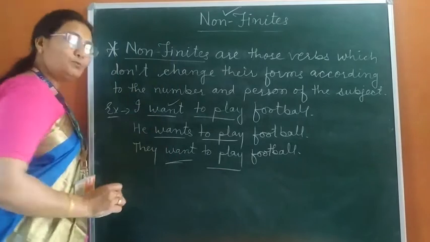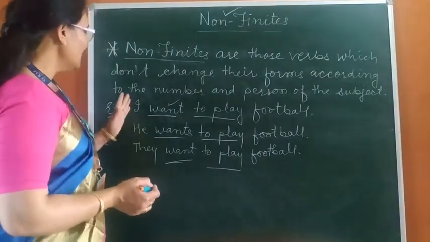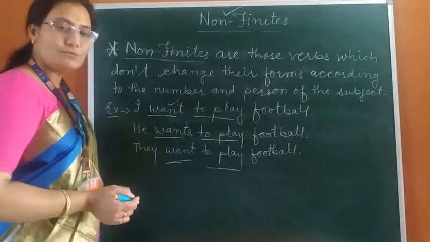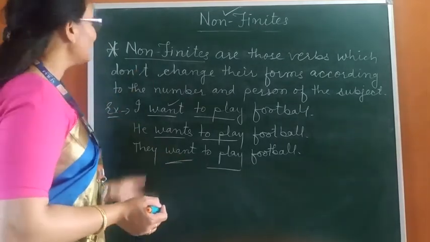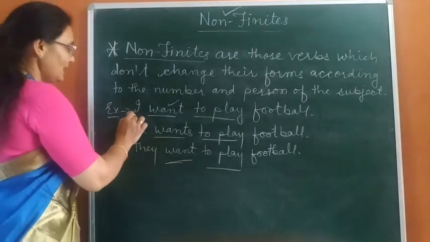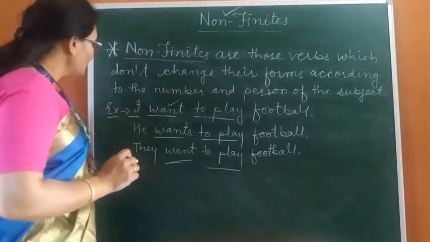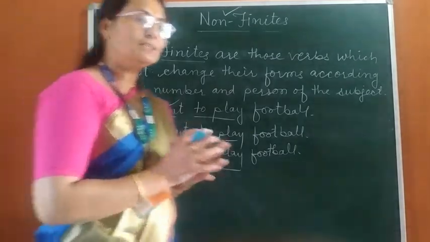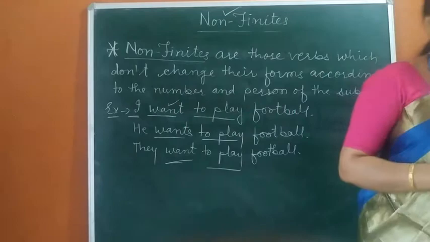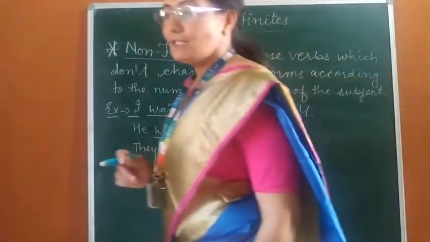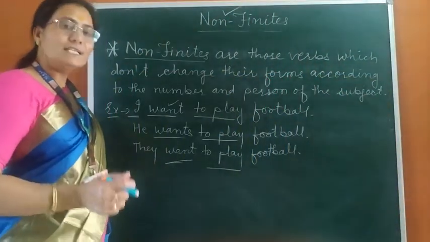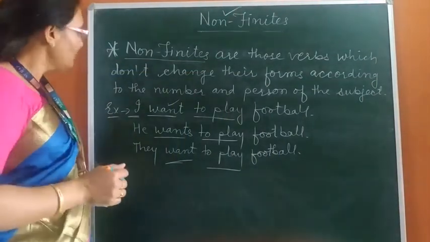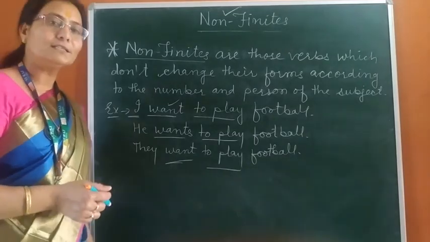So the verbs which change their form according to the number or person of the subject are called finite verbs, and those which don't change their forms are called non-finite verbs. Here I is in plural form. So it is a subject-verb concord, subject-verb agreement. It is a rule that a singular subject always takes a singular verb and a plural subject always takes a plural verb. We have learnt this in the subject-verb concord topic.